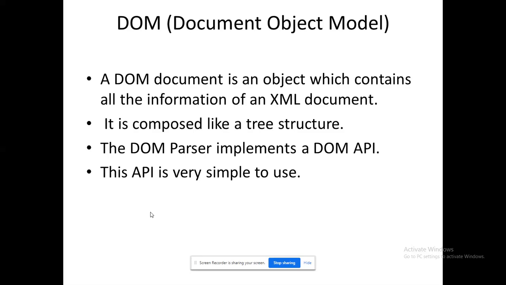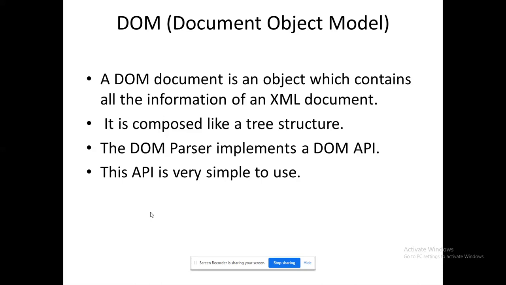So now we will travel into DOM. A DOM is going to give us an object, because all the scripting languages work based on objects only. It generates a tree structure, because based upon the tree structure only it is going to work. This DOM parser is going to use its built-in API, the implemented DOM API. For managing the tree, we have this API. How to access the tree, I'll tell you in the data structure operations.